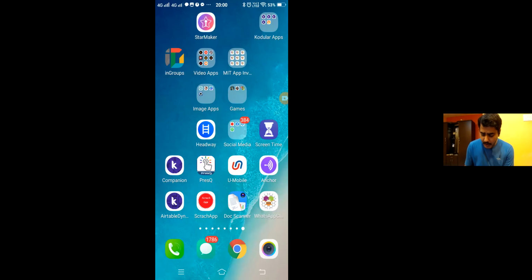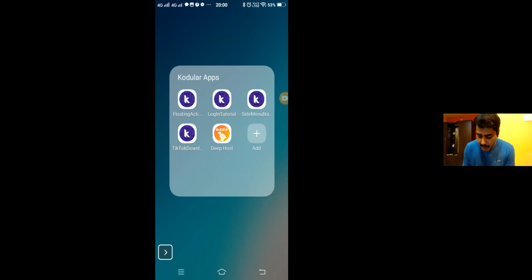But when it comes to the UI and UX, I'm going to show you one more tool which I'm going to teach you tomorrow. See here, the tool is known as Kodular. Okay, here is an app. I have an app known as Login Tutorial.